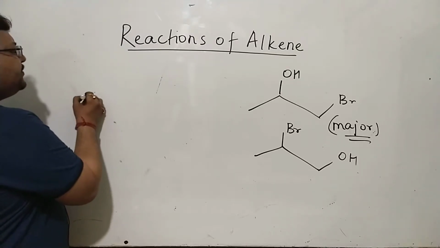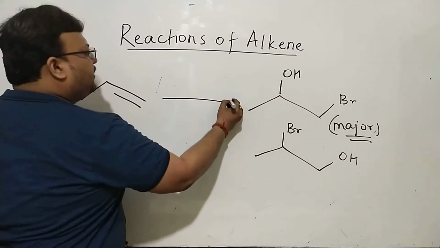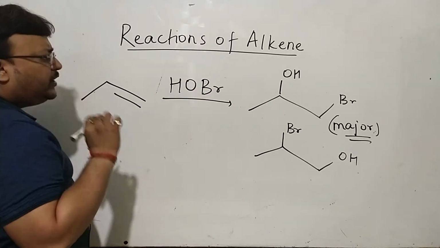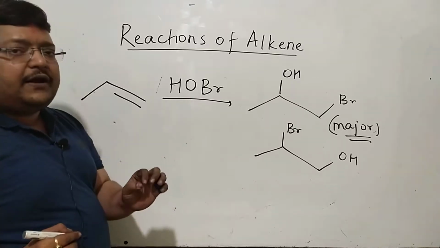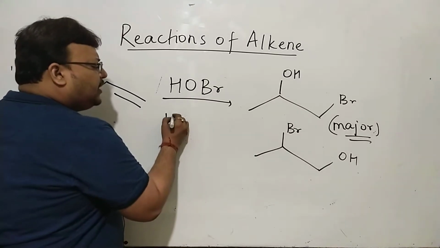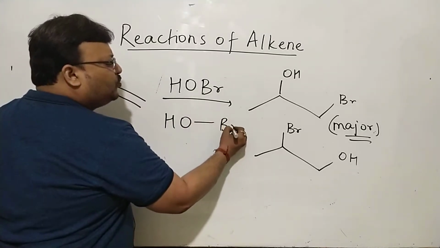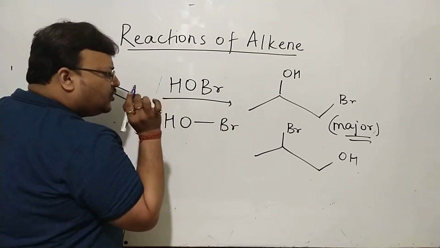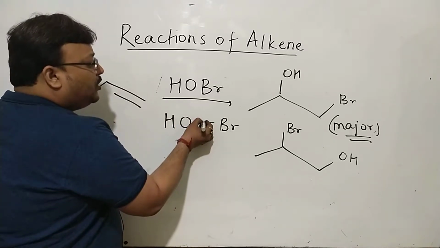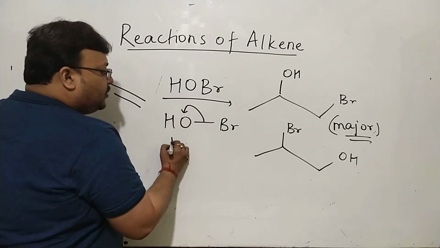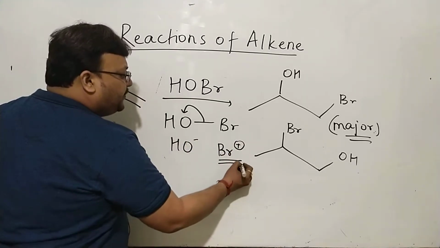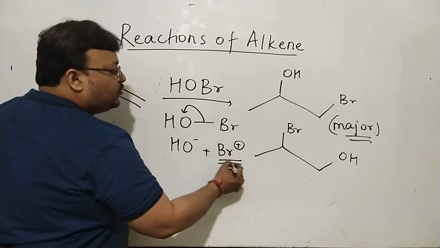Now, suppose this is the alkene which we begin with, propene. What you need to remember is this will break into Br plus and OH minus. One natural doubt is Br minus, OH plus. This time you will want to remember that oxygen being more electronegative, this bond will be pulled in this manner, and you will get OH minus and Br plus. So naturally, this is the electrophile.